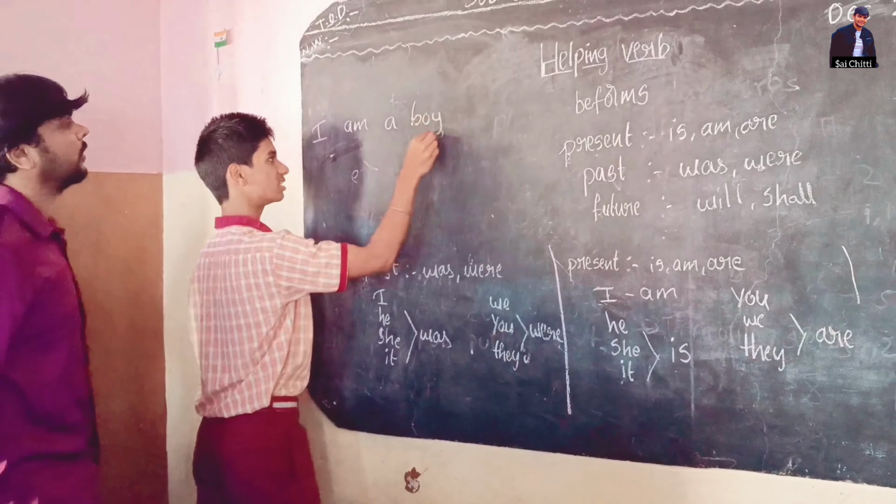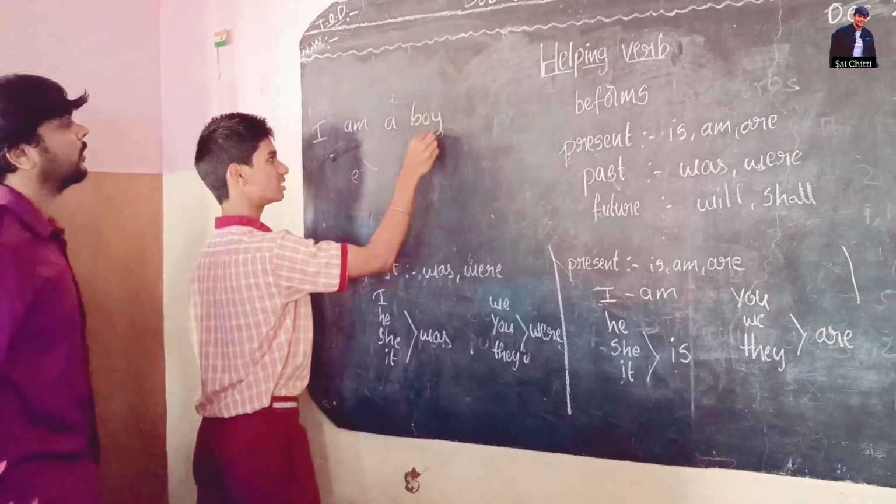Future: these are the helping verbs. For present, we use is, am, are. For past, was, were. For future, will, shall. For past, the pronouns I, he, she, it take was. We, you, they take were. Present: I am. He, she, it is. We, you, they are.